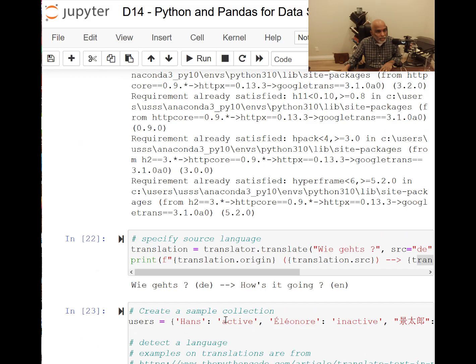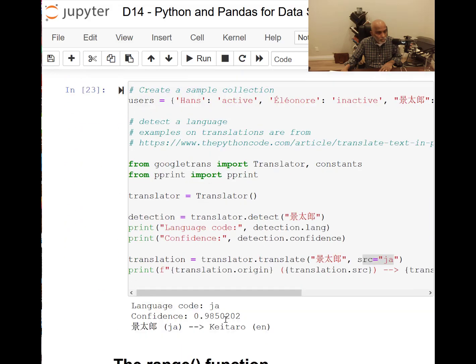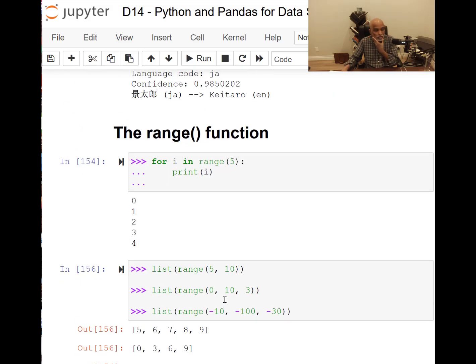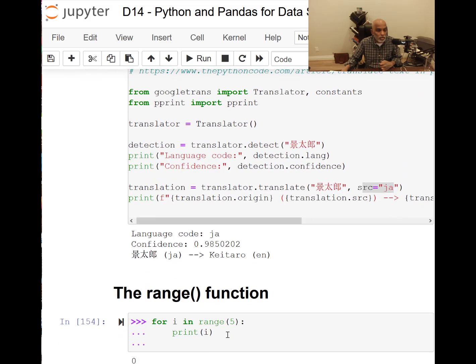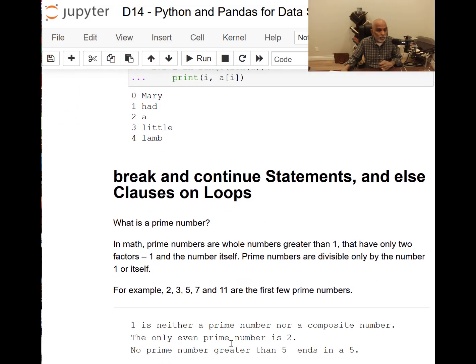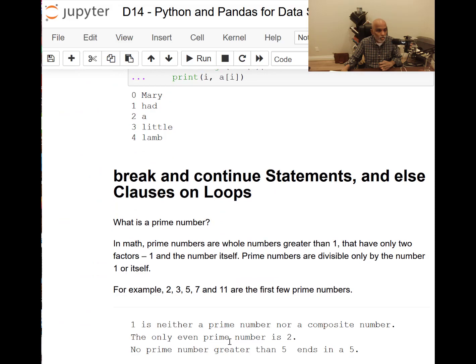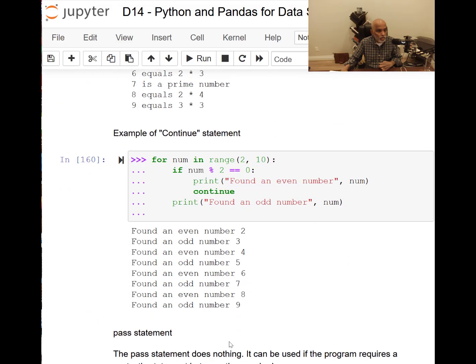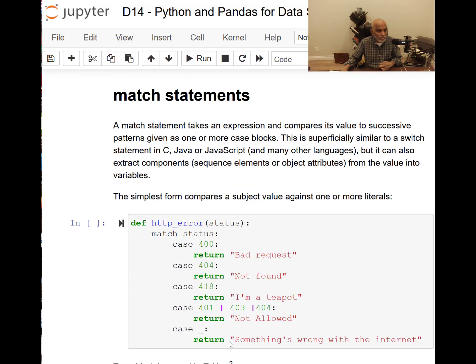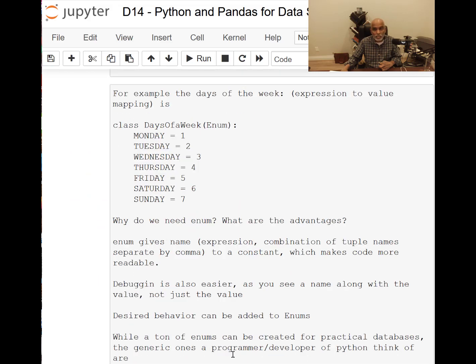So with that I conclude the first part, and then I'm going to introduce more: the range function, break and continue statements, else clauses on loops, as well as the enumerate function, match statements, and then finally the enumerate function.